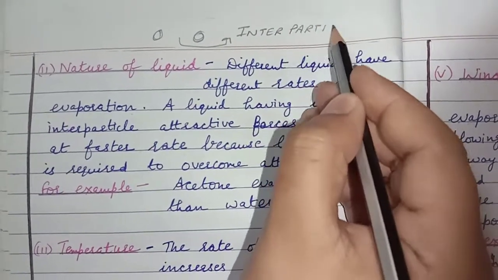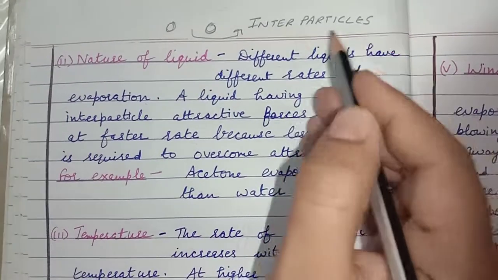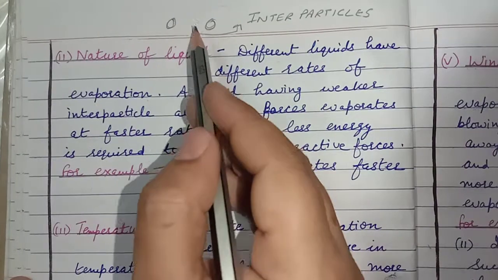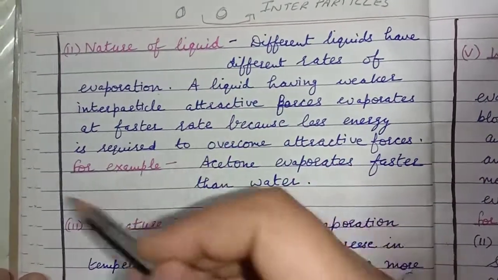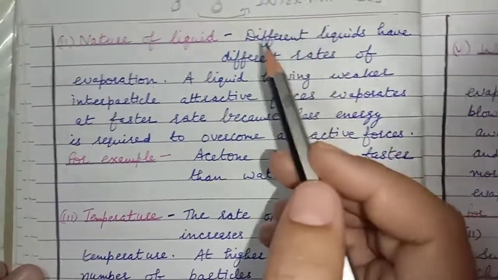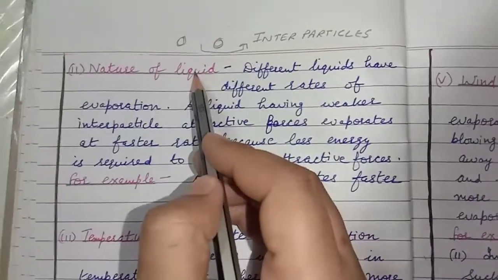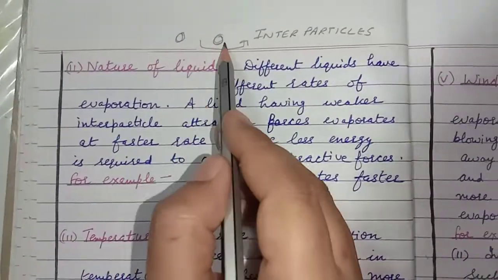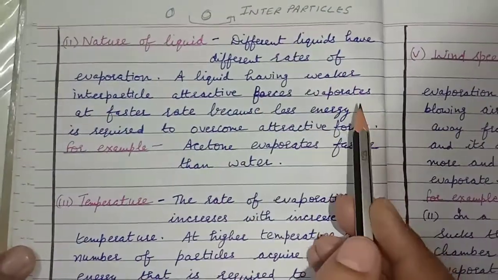Interparticle forces. If these forces are weak, certain liquids having weak interparticle forces will evaporate fast, because they will not absorb much heat from the surroundings. It will be easy to break these forces of attraction between the particles, and they will overcome them quickly and evaporate.